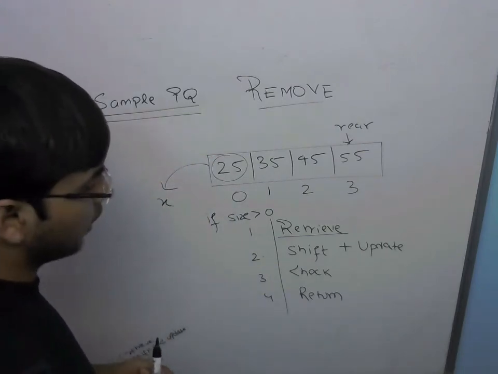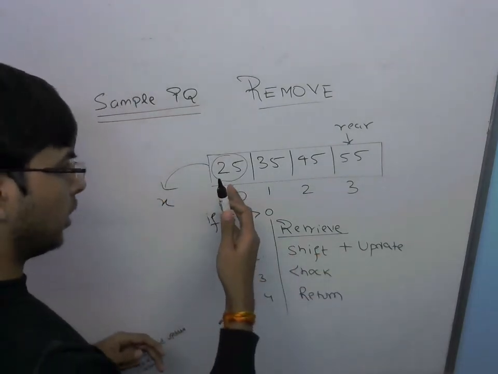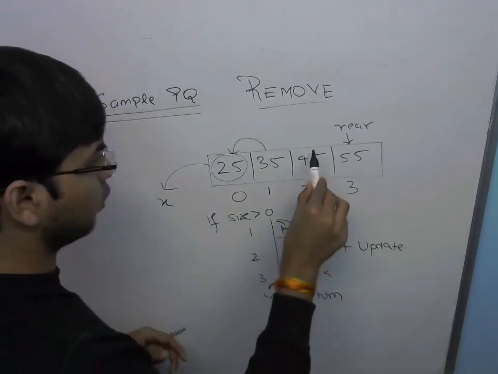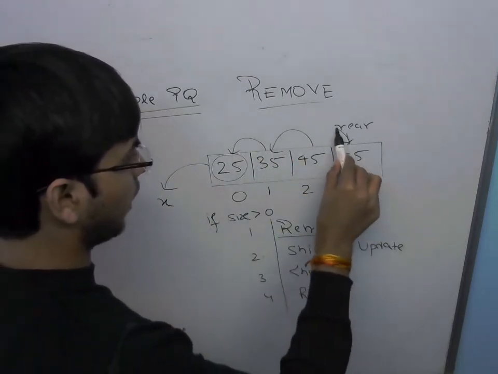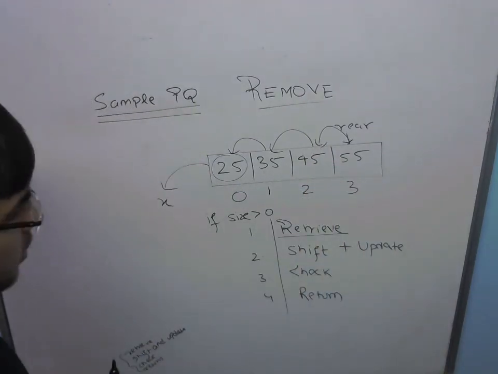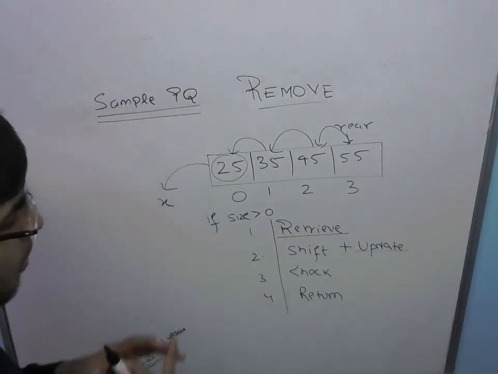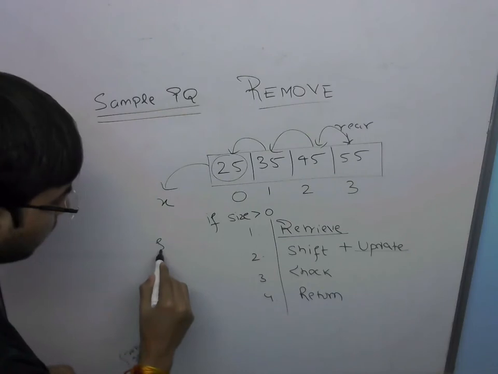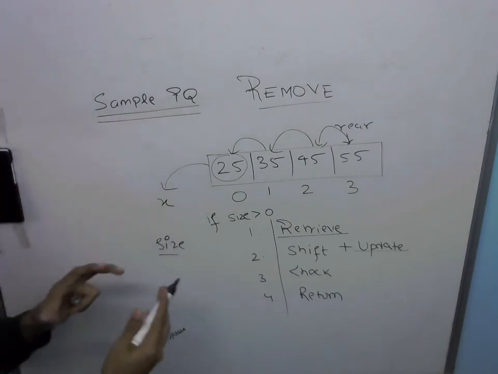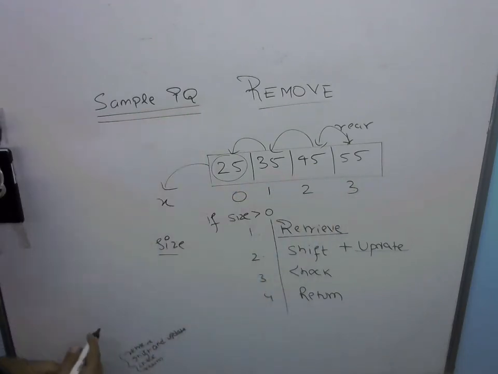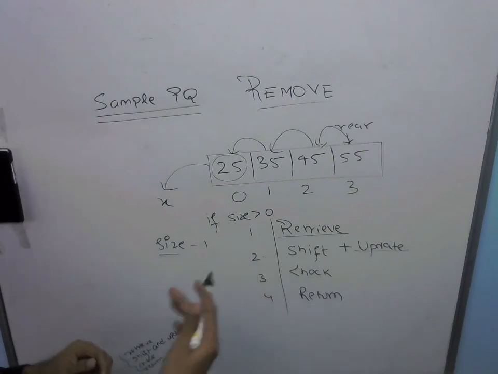Once I'm through with that, I can then shift all the items that are to the right of 25 one position to the left. So 35 comes at index 0, 45 comes to index 1, and 55 comes to index 2. Once I have shifted these elements, I'll then perform the update operations. By update, I mean updating certain variables that are properties of these priority queues, the most important being the size variable. Because I have retrieved an item and overridden its value in this array, I'll decrease size by 1, because that is equivalent to removing the item.